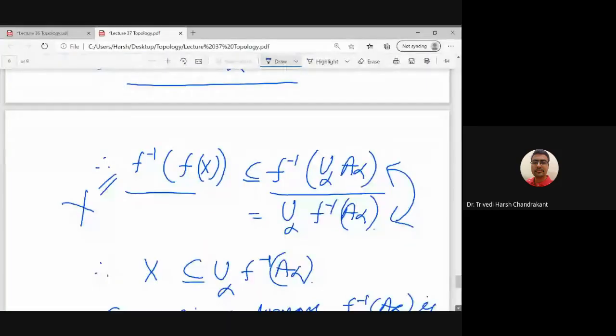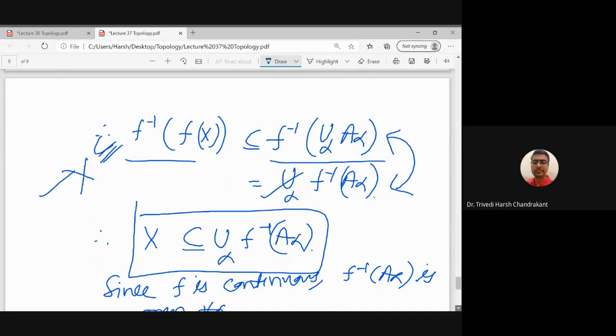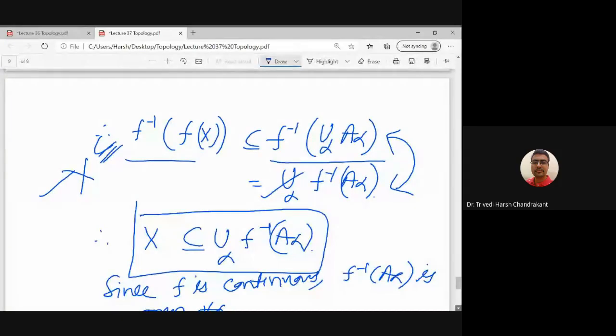So what we get is X is a subset of this set. And we know that the converse is anyway true, that the union is always a subset of X, because f inverse of A_alpha is a subset of X. So basically here we have equality.